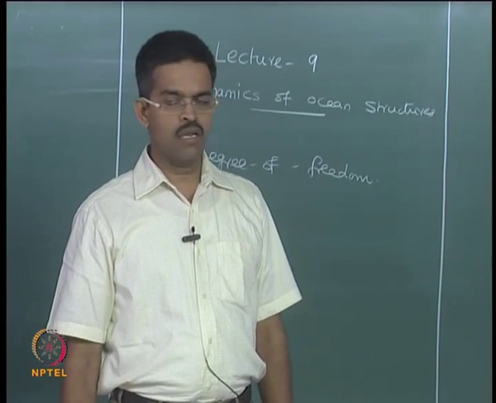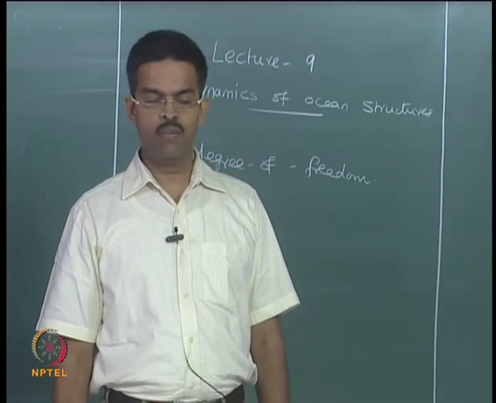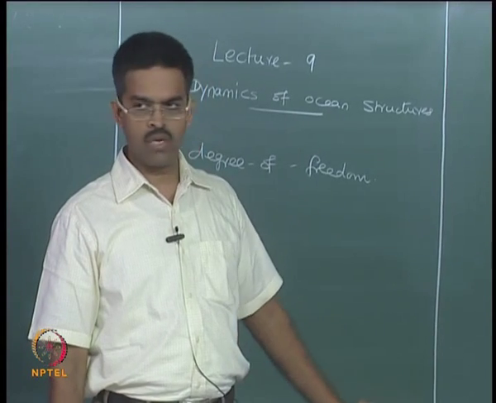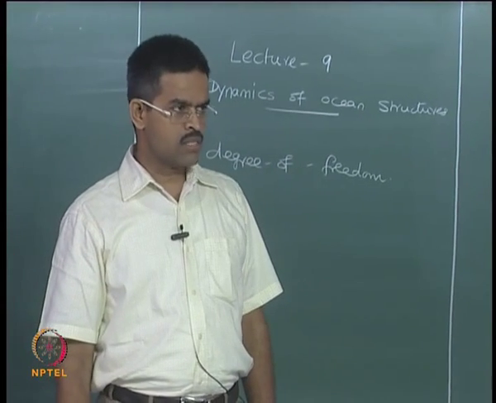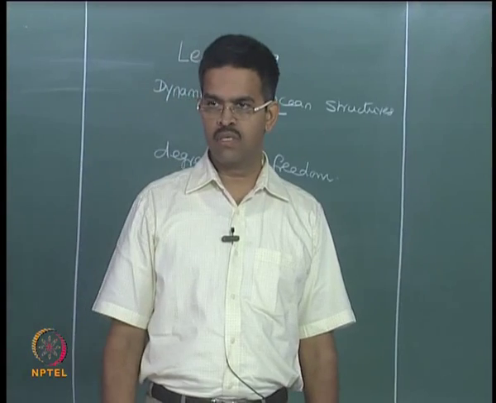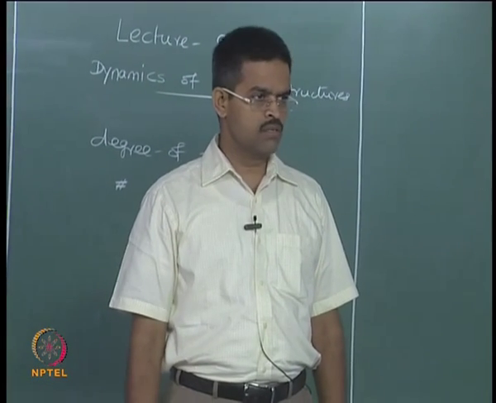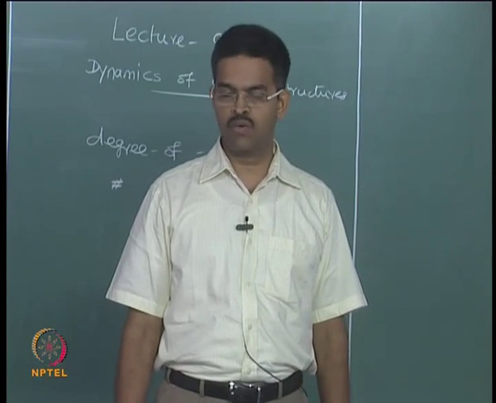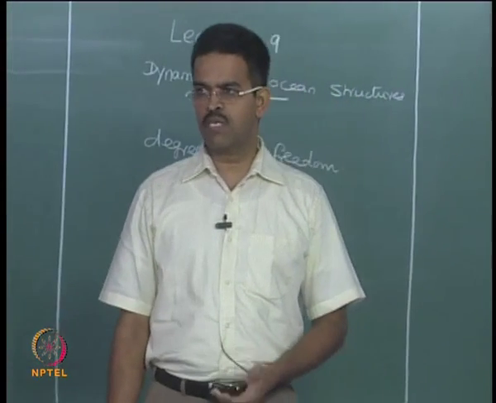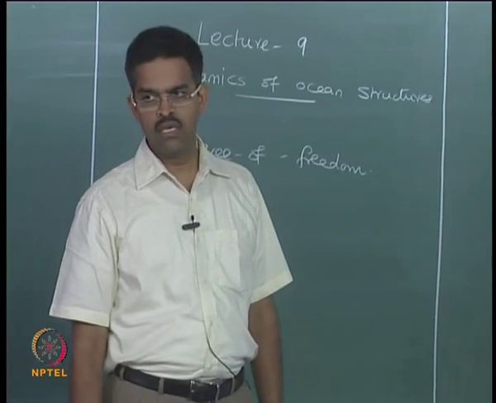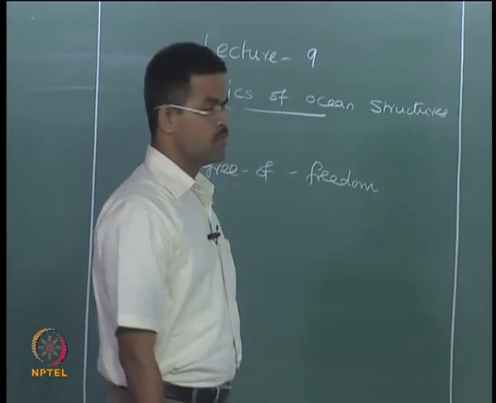We have also very clearly said it is not the points where the mass is lumped, because we have shown a couple of examples where the mass can be lumped still at one point, but the structure can have more than one degree of freedom, for example a TLP, for example a triceratop, etc. So, it is the number of independent displacement components that will explain the significant contribution of inertia force.